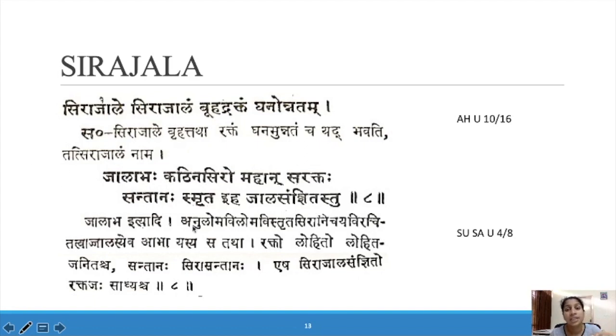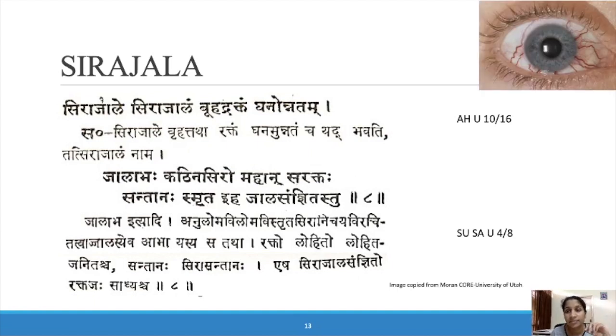Same only, Acharya Susruta is also mentioning that Sirajala is a network of blood vessels. The blood vessels look hard, thick, prominent, and filled with rekta, and it will develop continuously. That is known as Sirajala. From the name itself you can understand, right? Sirajala, network of blood vessels, which is prominent and thick. So like this you can see in Sirajala. Very prominent blood vessels can be seen in the Shukla Bhaga, and they are very thick and filled with a lot of blood.